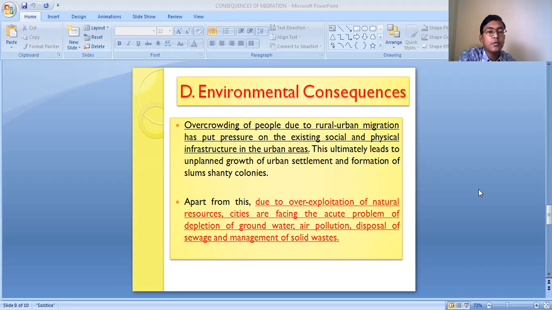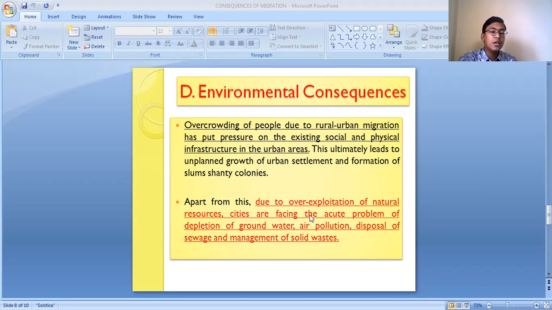So overcrowding of people due to rural-urban migration has put pressure on the existing social and physical infrastructure in the urban area. And this ultimately leads to the unplanned growth of urban settlements and the formation of slum and shanty colonies. So because of overpopulation, there's an unplanned growth of the city, and slum-like conditions are being formed.